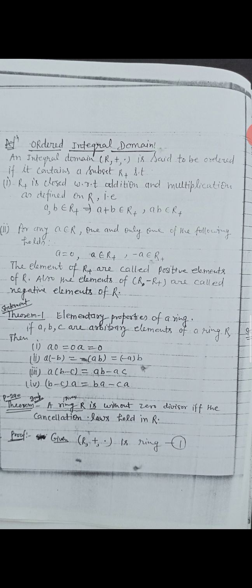There is a theorem: elementary properties of a ring. If a, b, c are arbitrary elements of a ring R, then first, a0 = 0a = 0. Second, a(-b) = (-a)b = -ab. Third, a(b - c) = ab - ac. And fourth, (b - c)a = ba - ca.